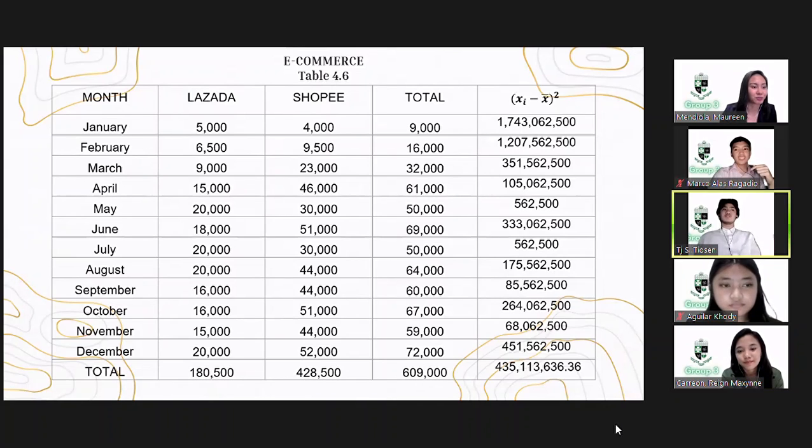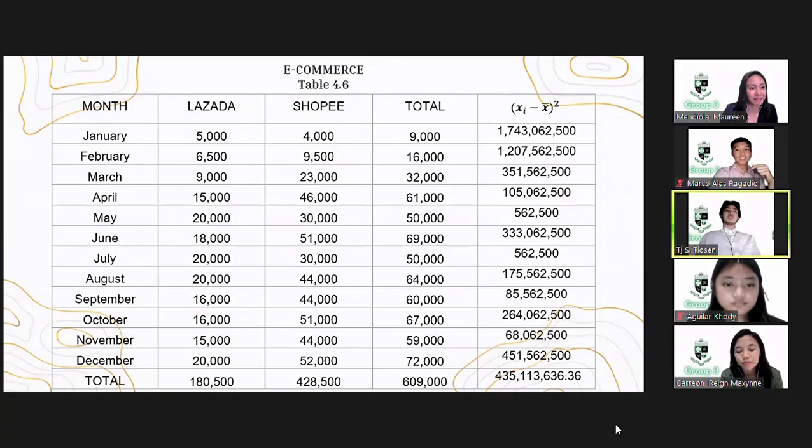To calculate the variance, take each number in the dataset and the mean, then square the difference to make them positive, and finally divide the sum of the squares by the number of values in the dataset.